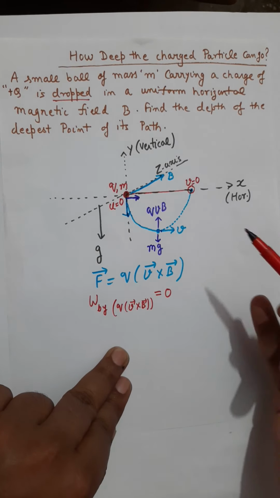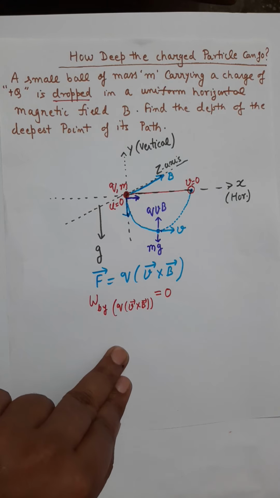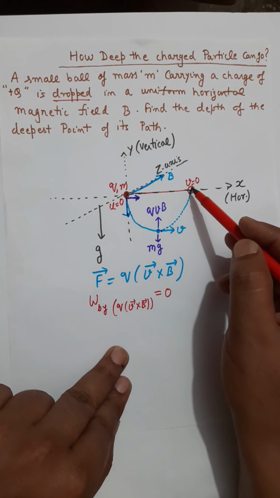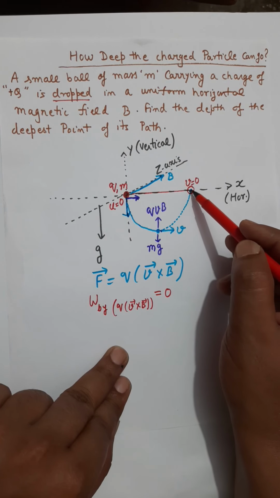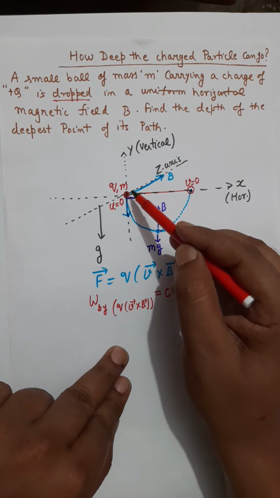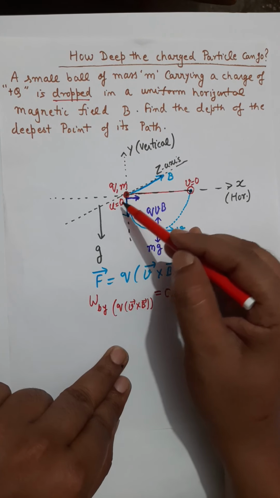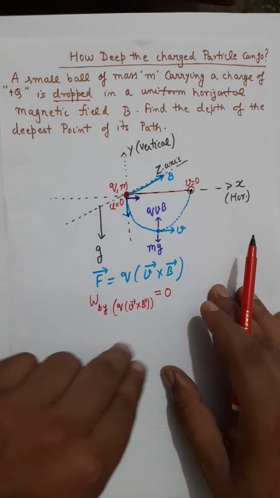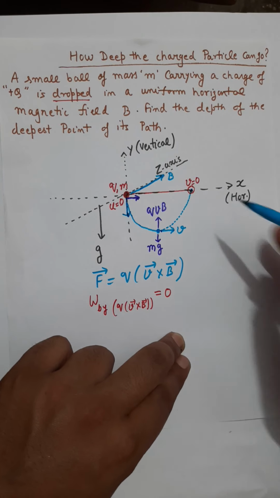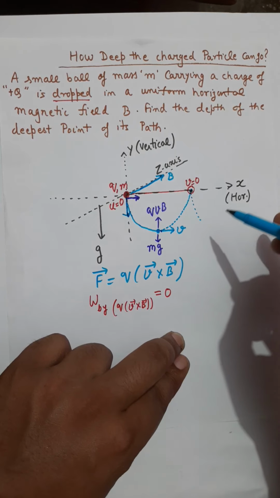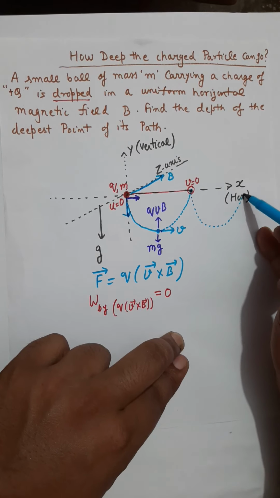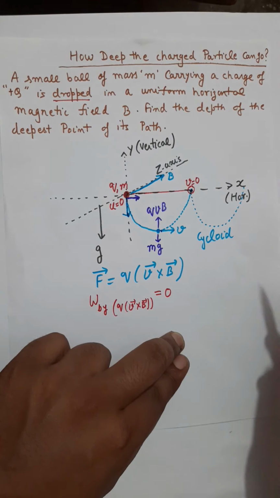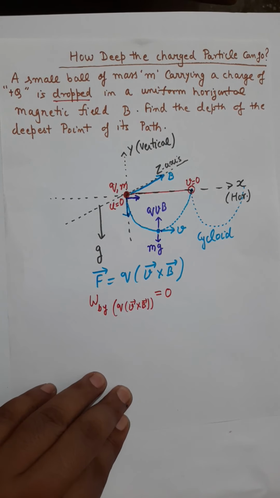And when work by gravity and work by magnetic force both are 0, the change of kinetic energy has to be 0. And if the change of kinetic energy is 0, the kinetic energy at this point must be the same as the kinetic energy at the origin. And since at the origin the particle was at rest, by this argument the charged particle will again come to rest at this point. Again it will repeat the same type of motion, the same path, and the overall trajectory will be a cycloid.